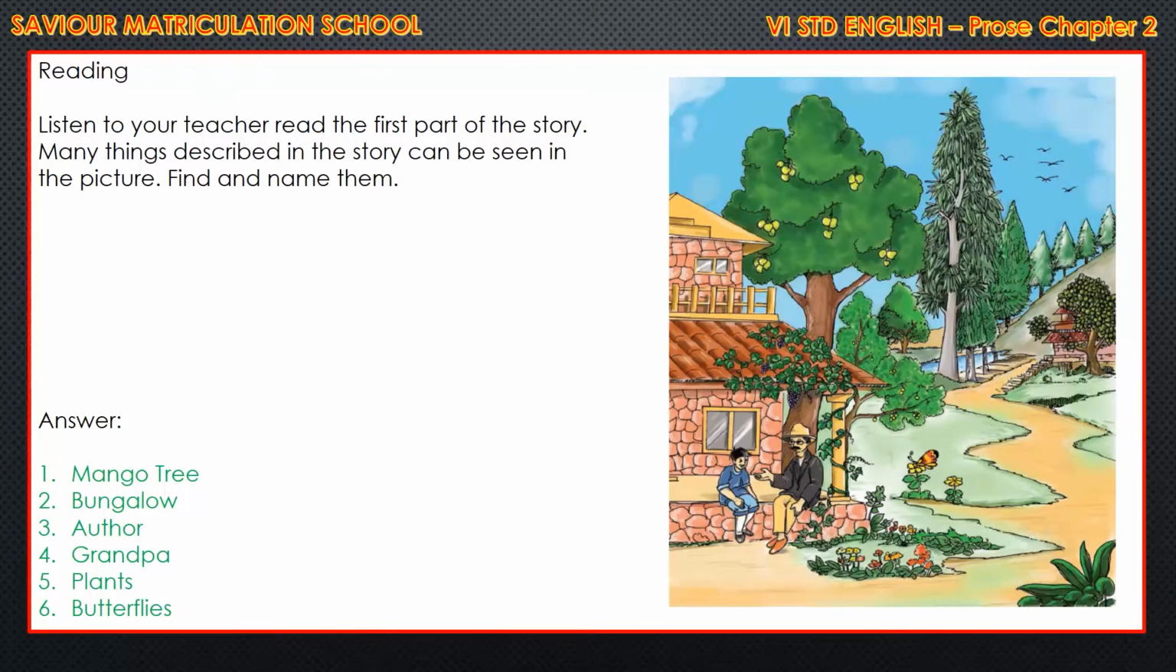That is, many things are there in the story, children. You can see the picture and you can write that the mango tree is there, you can see the bungalow, then the author is sitting there, and grandpa, plants and butterflies.